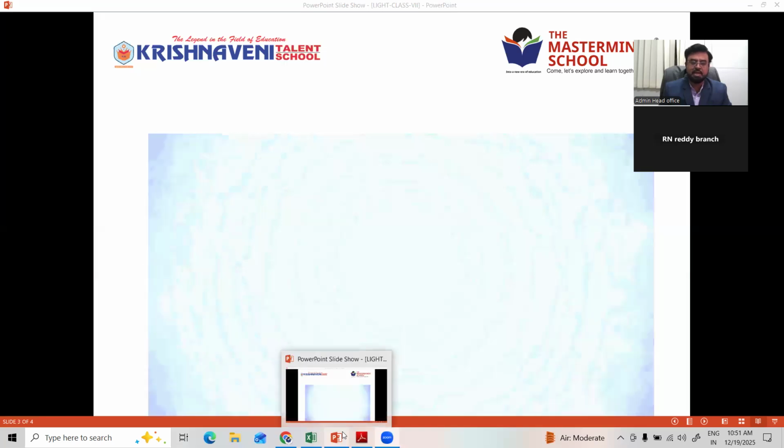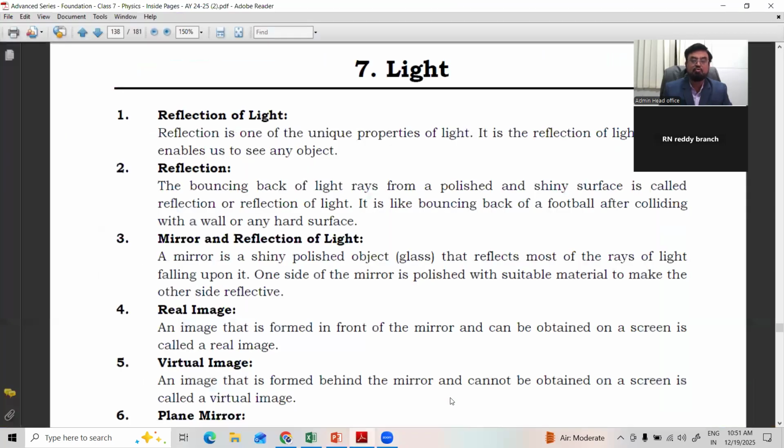As you all know, light is a form of energy which makes objects visible for us, or which creates the sensation of vision by falling on the retina, right? So, just re-glancing at the important terms of light, reflection of light.